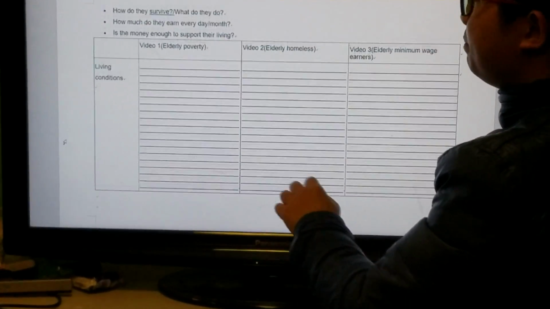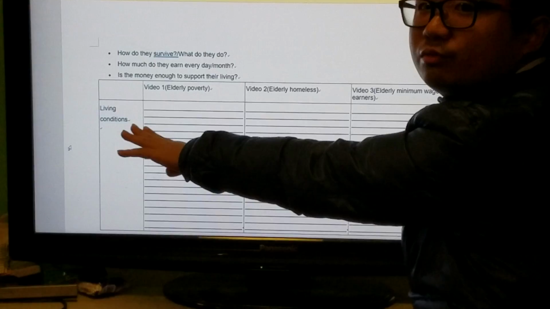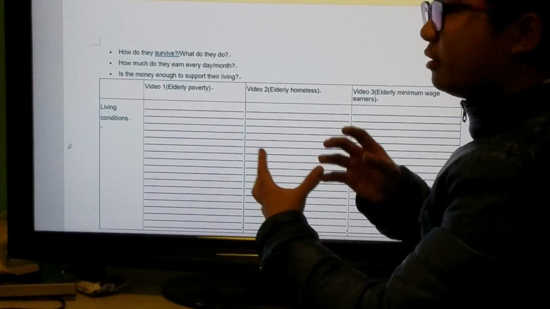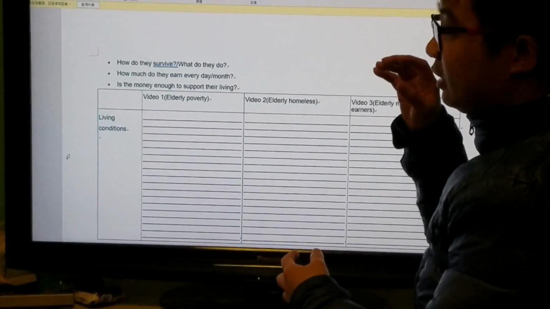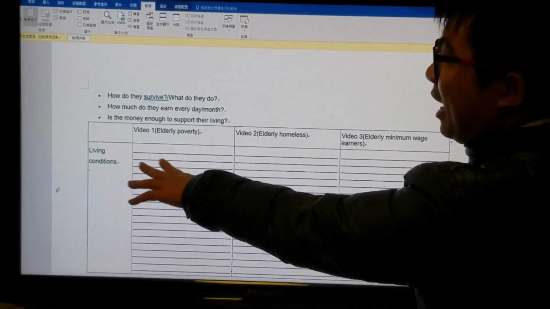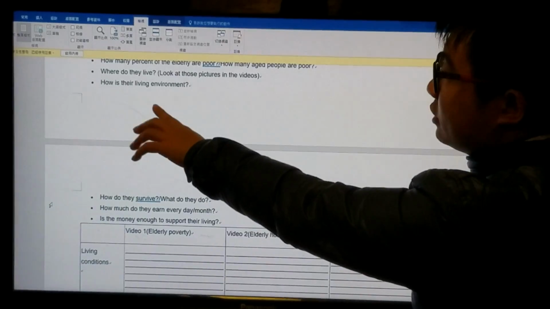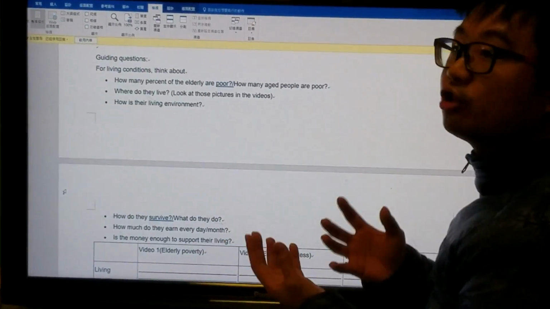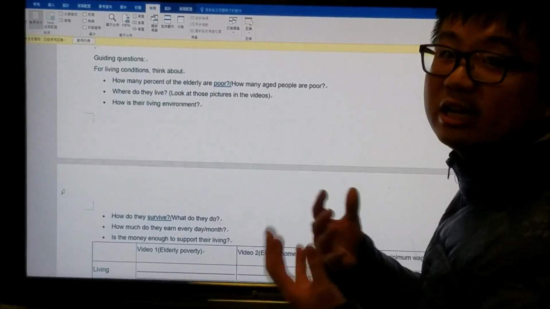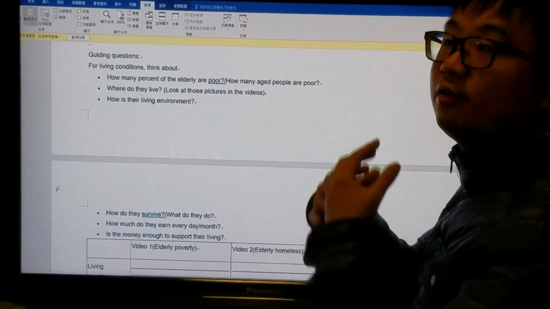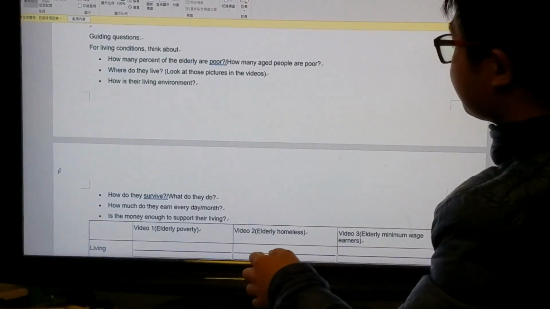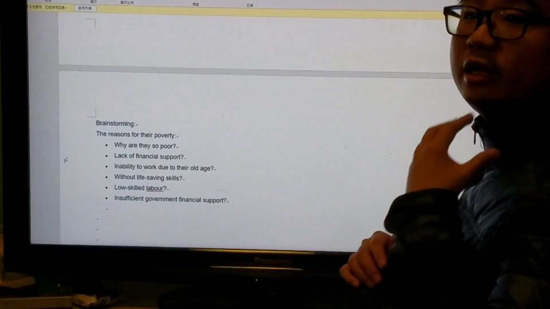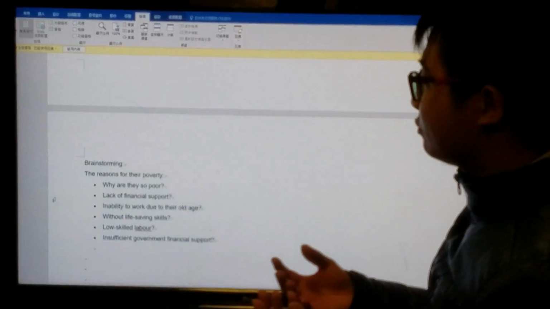The living conditions are very important, because they also need to write the description in the final task. So in order to help them, I have a number of guiding questions to help them brainstorm, or guide them on what kind of information they need from the videos. And after that, as you remember in the fact sheets, they also need to give reasons, right?